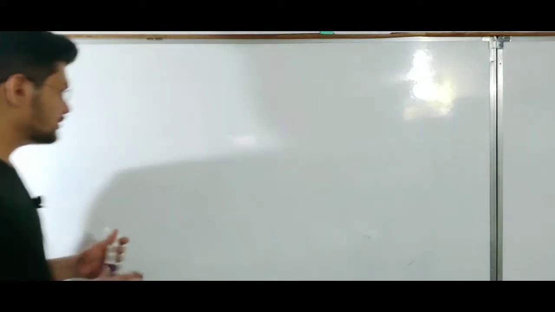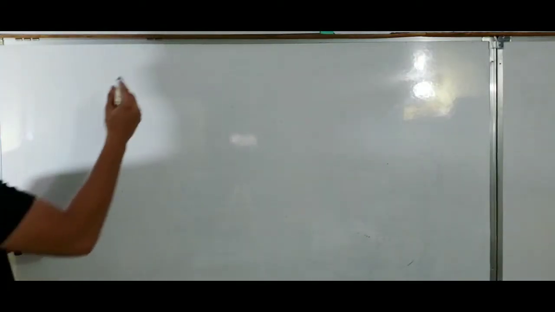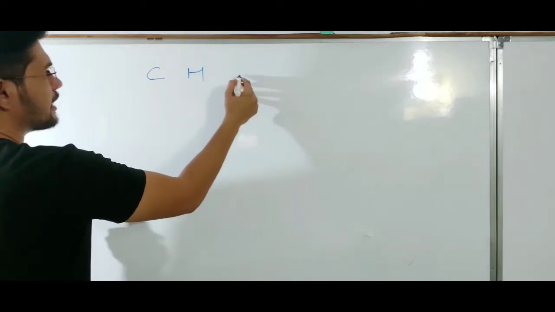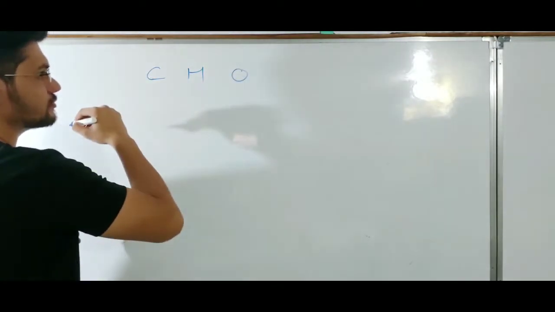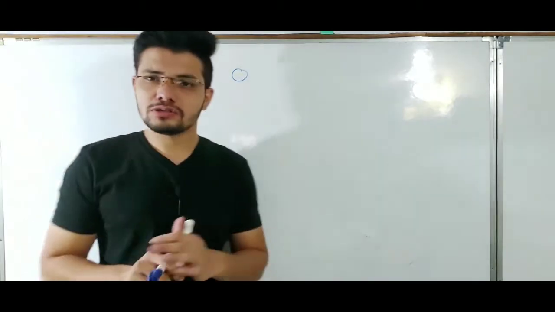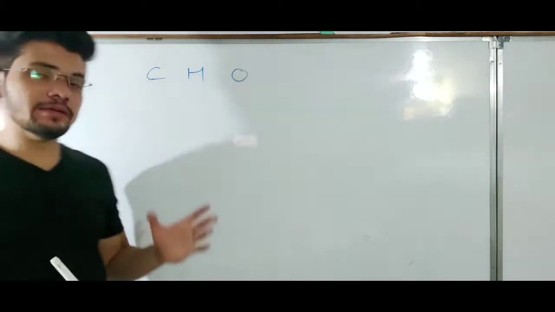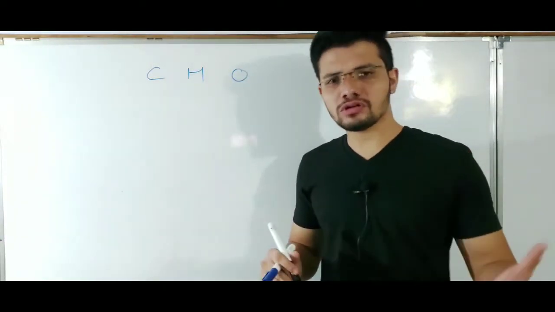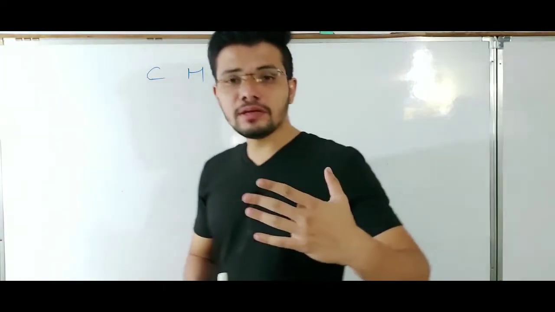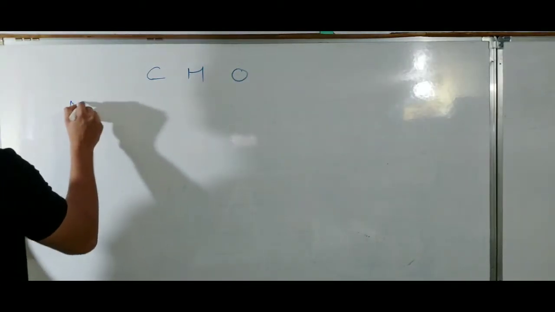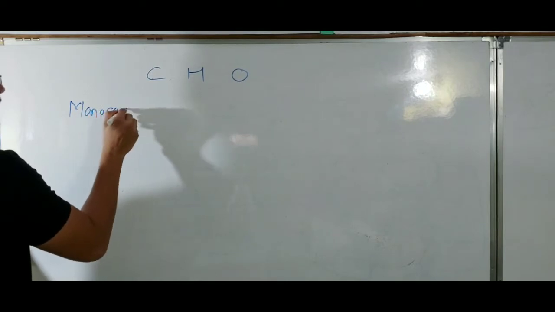First of all, we know that carbohydrates are made up of three atoms: carbon, hydrogen and oxygen. If the carbohydrate is a monosaccharide, what is a monosaccharide?